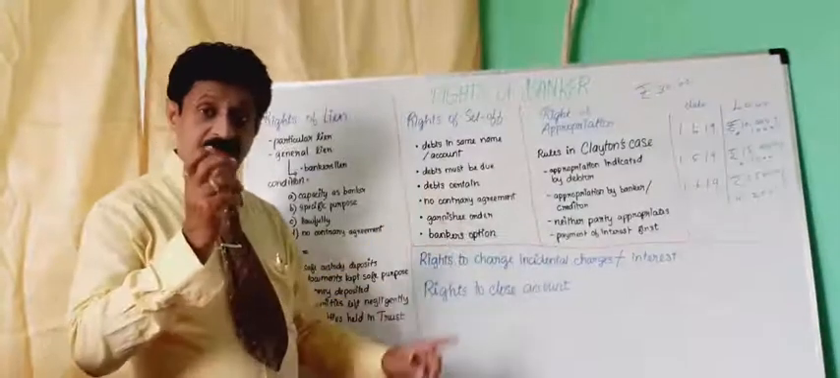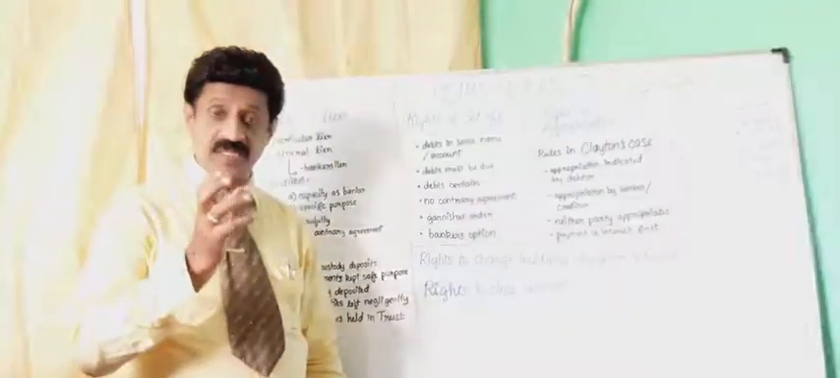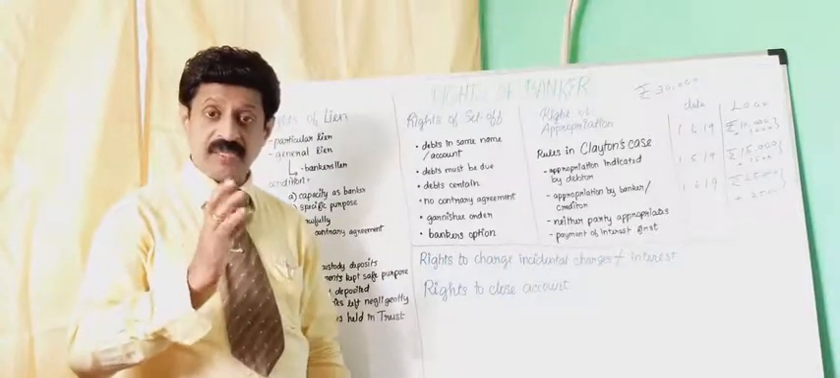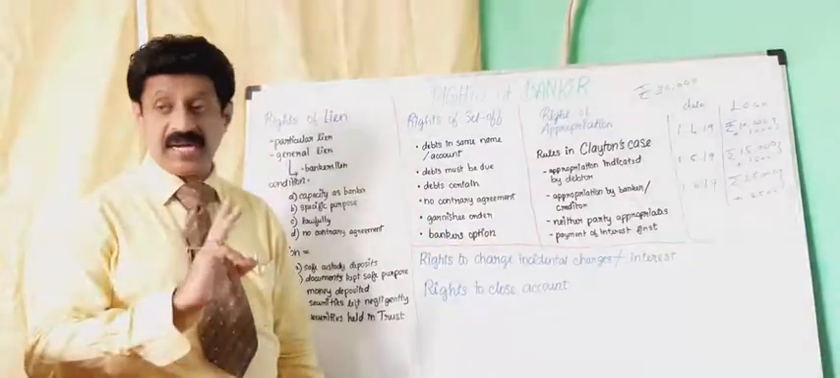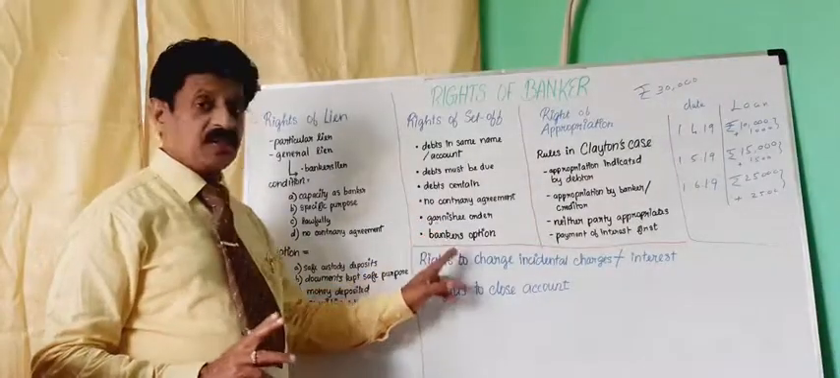Next one, debts must be certain. The amount must be certain. It should be 1 lakh or it should be 2 lakhs. The amount should be specific. No contrary. There should not be any contrary agreement. The next one, garnishee order.